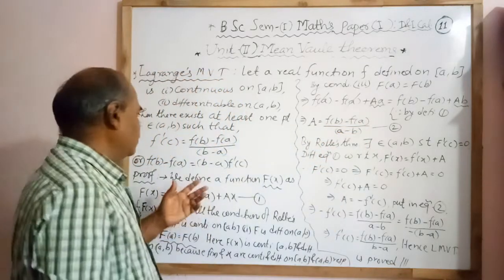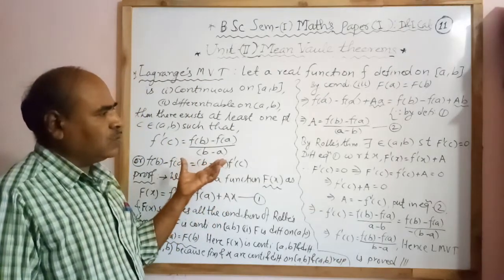Now we have shown that the function capital F(x) satisfies all the conditions of Rolle's theorem.